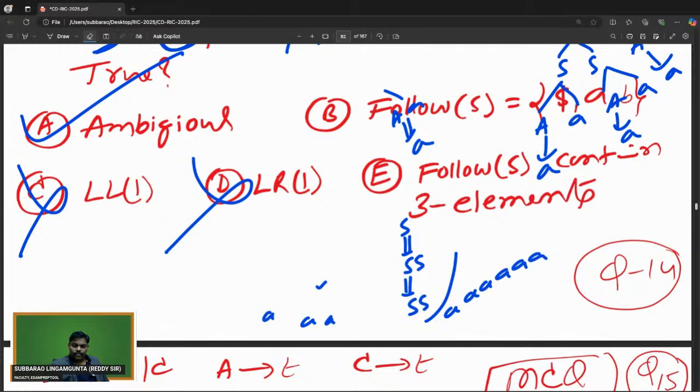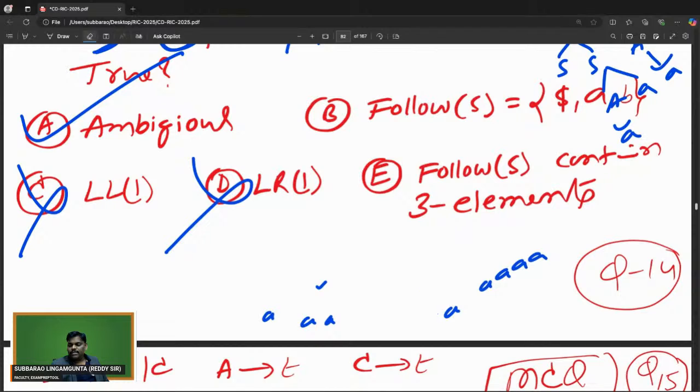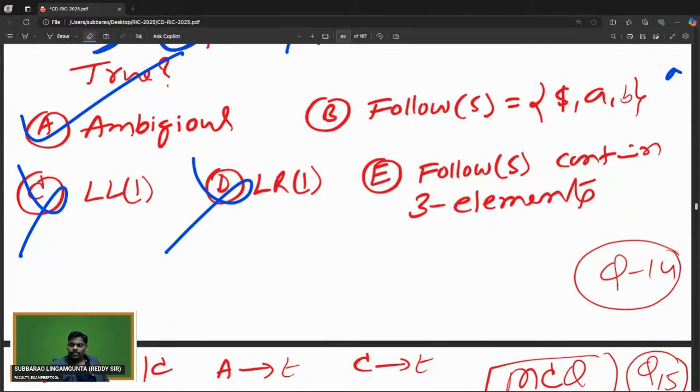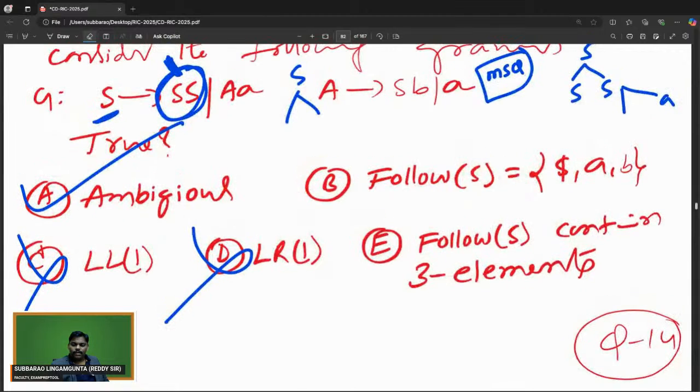See everyone. So he is simply, indirectly, asking follow. Option B, option E, indirectly is asking follow. I will try this. Everyone see, I am trying.